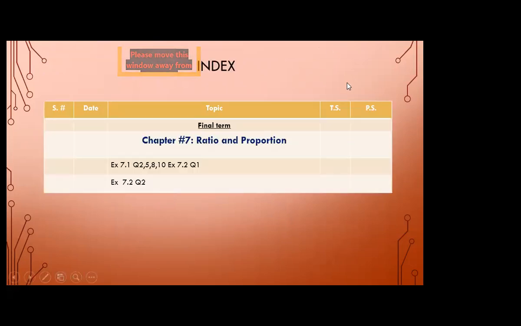Yes, Afra, this is the index, exercise 7.2, question number 2. Exercise 7.2 is on page number 112. Students, please maintain the index page properly. I am going to check your index by tomorrow. I'm telling you. Okay, right?